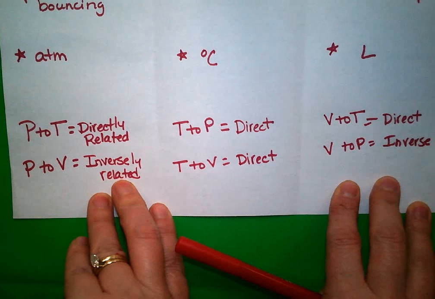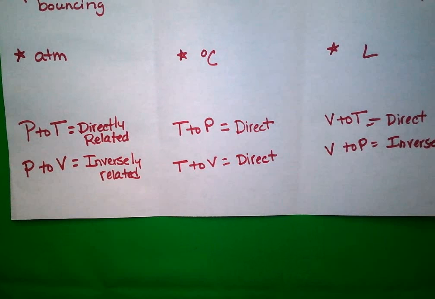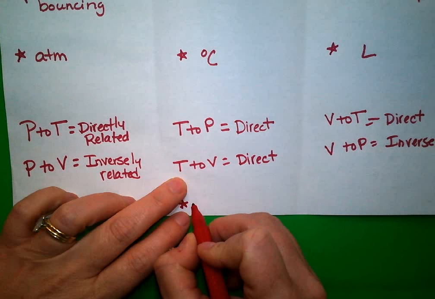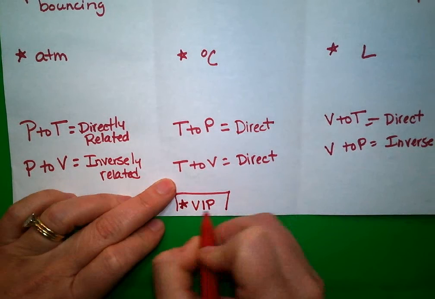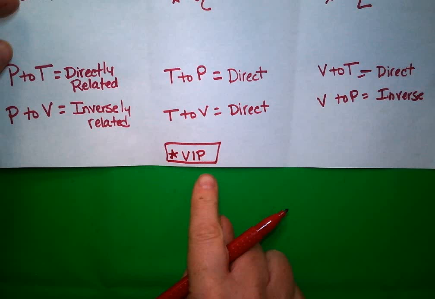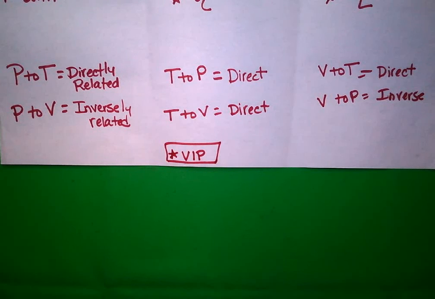One way that I remember it, you may think it's hokey or stupid or whatever, but usually the more stupid stuff is, the more it sticks in your brain, like that King Henry died Monday drinking chocolate milk or whatever you remember. Those mnemonic devices. What I use to think about this is I remember VIP. Because these gas laws are named, VIP means very important person, right? All of our gas laws are apparently named after very important people. I'm sure in their time they were very important, because their names are in textbooks and they have laws named after them.